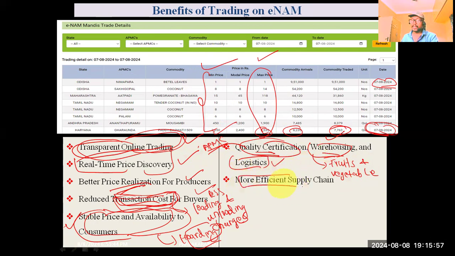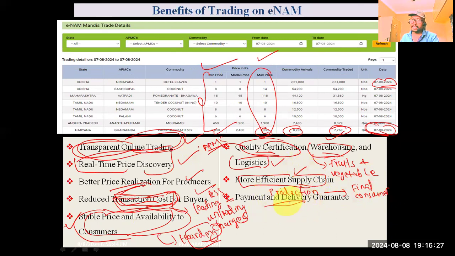So, a more efficient supply chain. What does the term supply chain denote? It denotes the list of steps involved from production till the reach of the final consumer. So it is called the supply chain. This supply chain was efficient now. How was it efficient? Due to the elimination of middlemen.